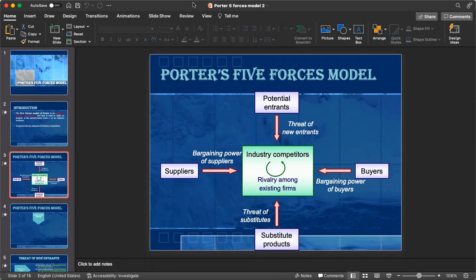I think, Anubhav, is it clear what exactly the Porter 5 Forces model is? What exactly is the purpose behind us discussing this? Anubhav? Yeah, sure. Thank you.